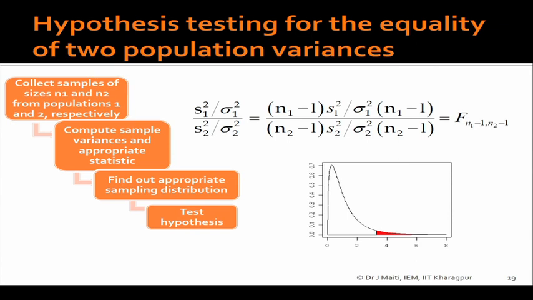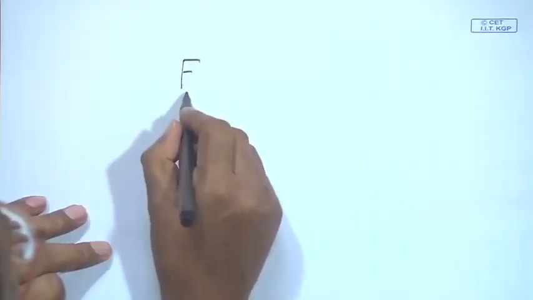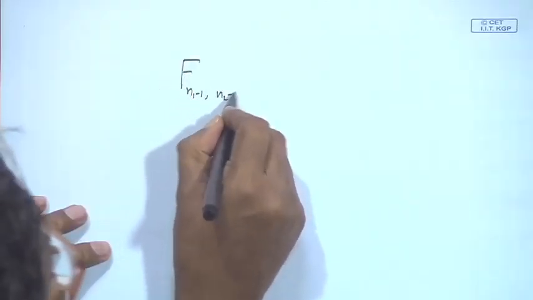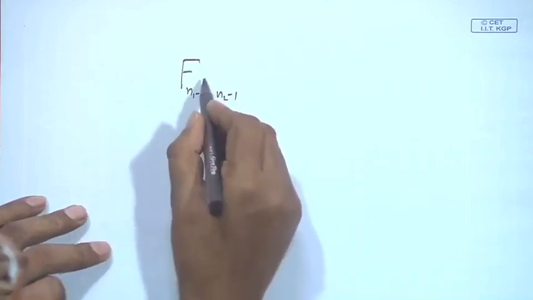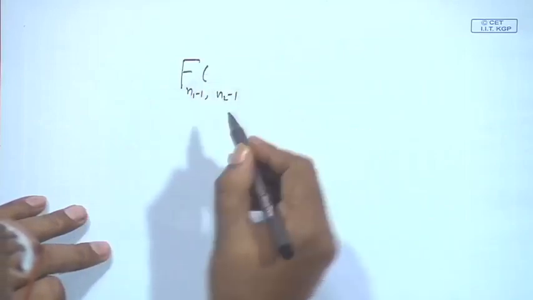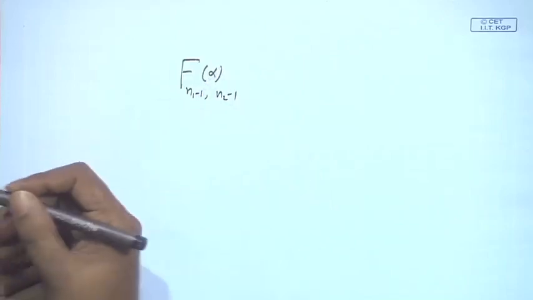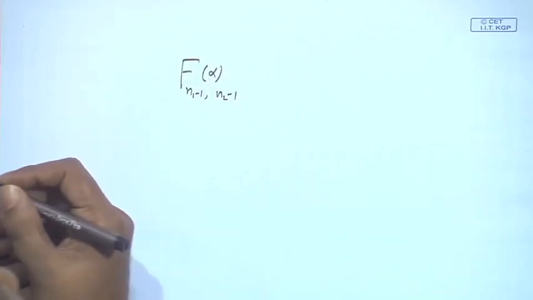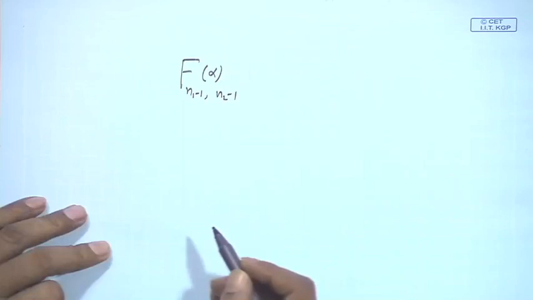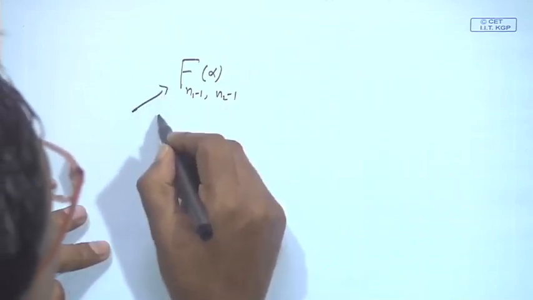When you say equality of two population variances, you must know the distribution of the ratio of two population variances. Last class we proved that it will basically be the F distribution. So, your F with n1 minus 1 and n2 minus 1 degrees of freedom, and definitely you will be creating certain alpha values, and that will be your tabulated one.